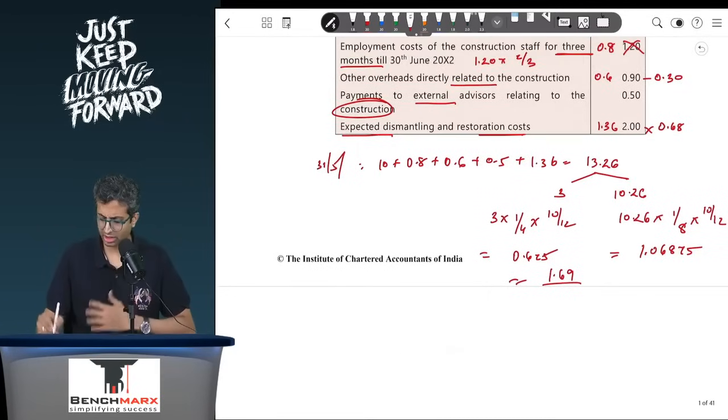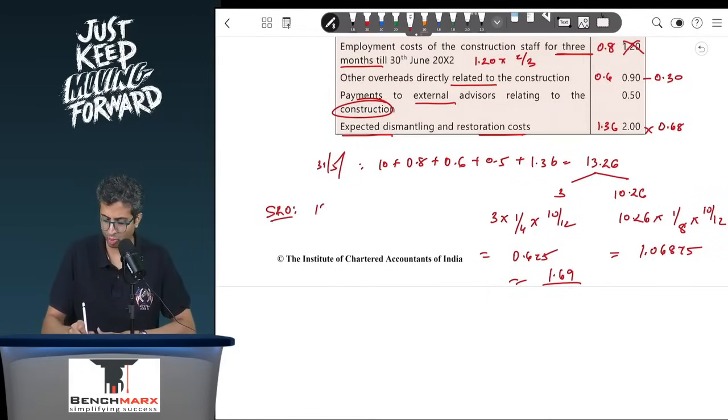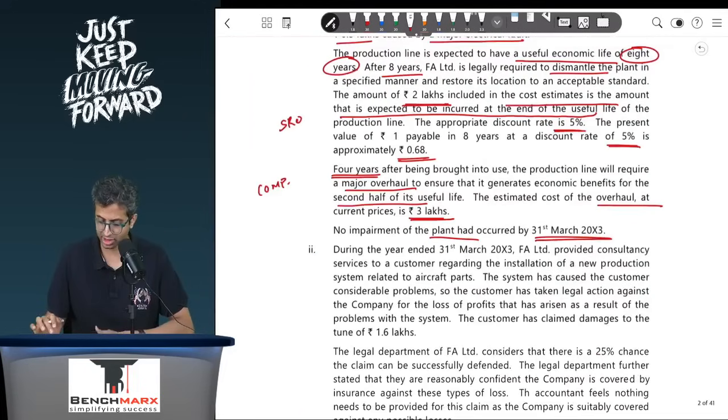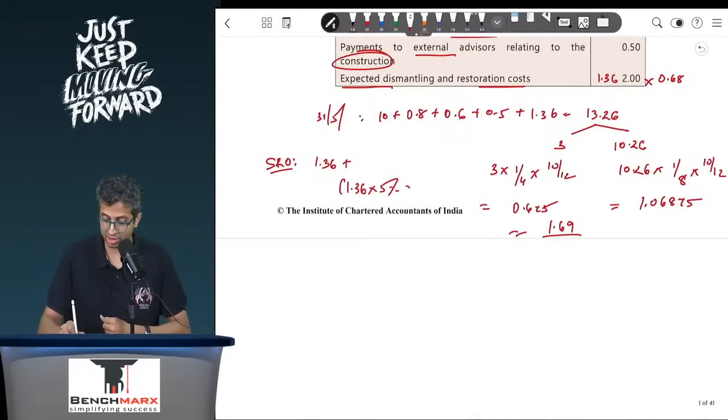Okay, other than that, there will be a site restoration obligation. This site restoration obligation will be at 1.36. After that, there would be certain unwinding, and that unwinding would be 1.36 into whatever is the rate. I think this is 5% rate, and that is for a period of 10 months. So this will give you the annual unwinding we have to take for 10 months.